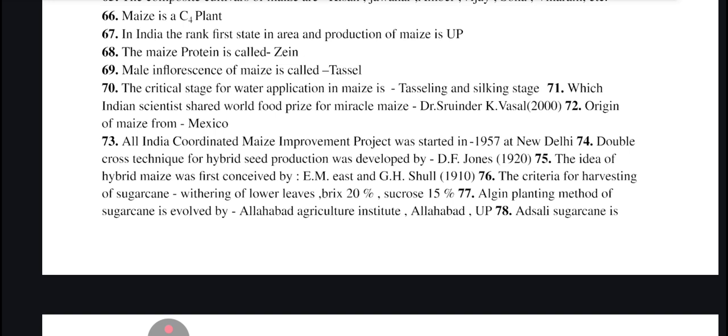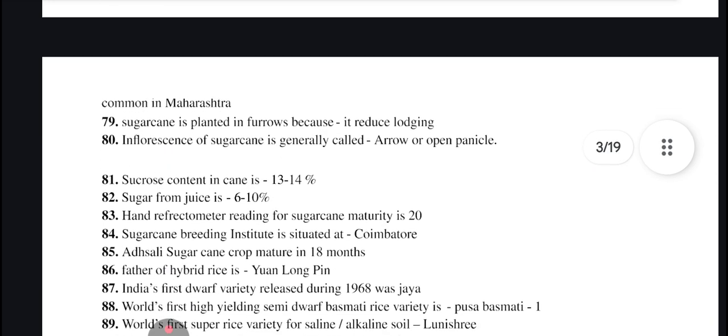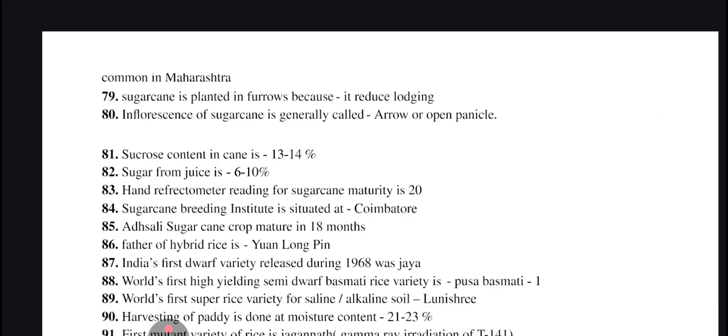Criteria of harvesting of sugarcane: withering of lower leaves, bricks 20%, sucrose 15%. Three criteria for harvesting or maturity of sugarcane are withering of the lower leaves, 20% of bricks in the cane, and 15% of sucrose in the canes. Algin planting method of sugarcane was evolved by Allahabad Agriculture Institute, Allahabad, Uttar Pradesh. Adsali sugarcane is common in Maharashtra state. Sugarcane is planted in furrows because it reduces lodging. Inflorescence of sugarcane is generally called arrow or open panicle.